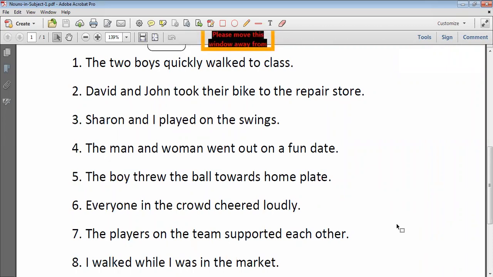Next. I walked by the market. Ma'am, I is noun. My dear, I is the subject also. Only I is the subject. I is the noun. Okay, ma'am. Walked by the market is the predicate. Yes, ma'am. Good. Ma'am, scroll down, please.